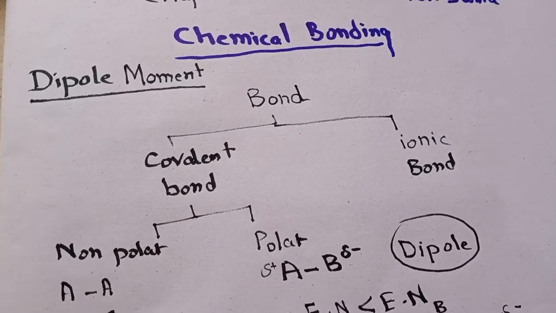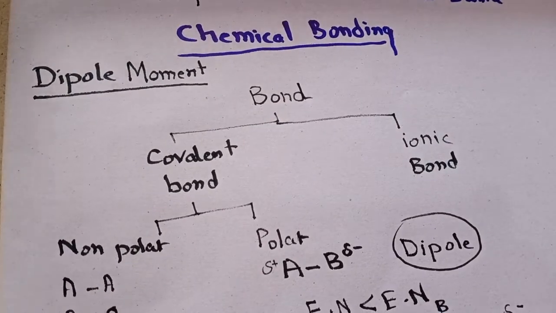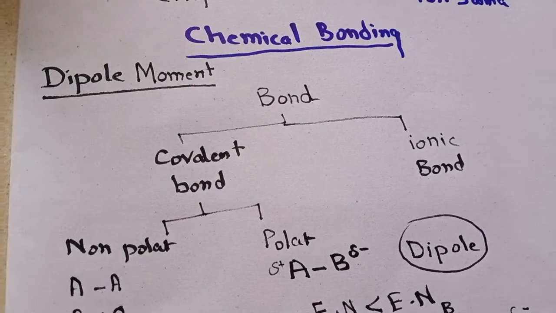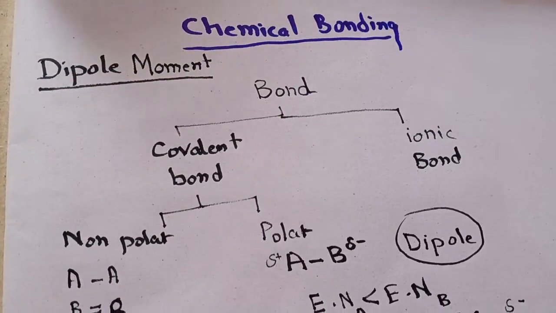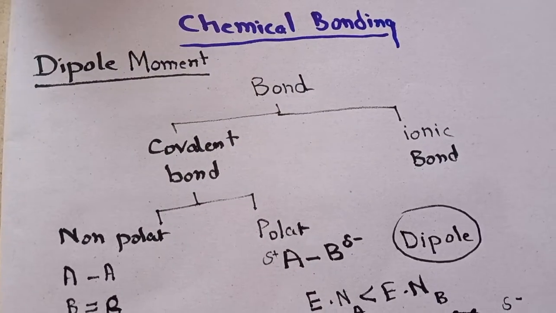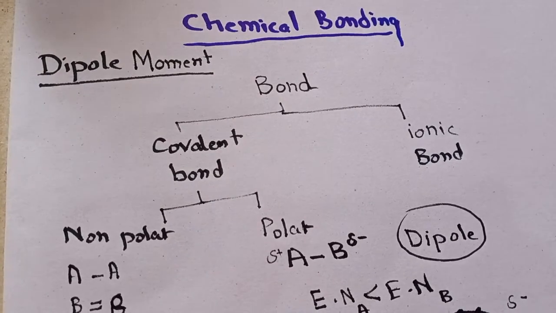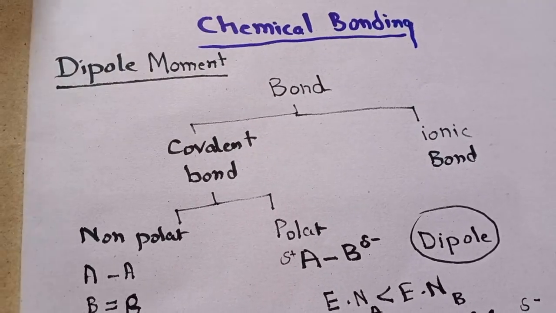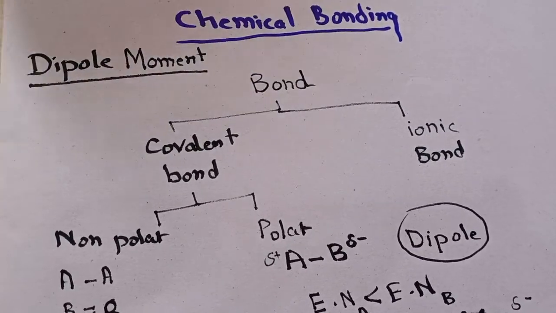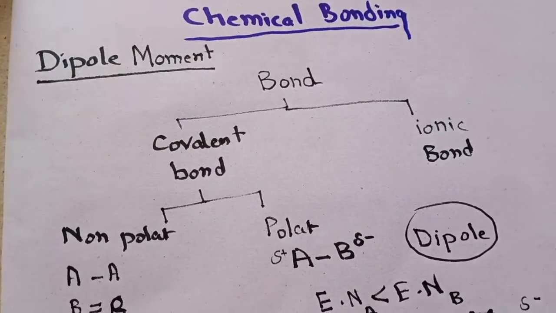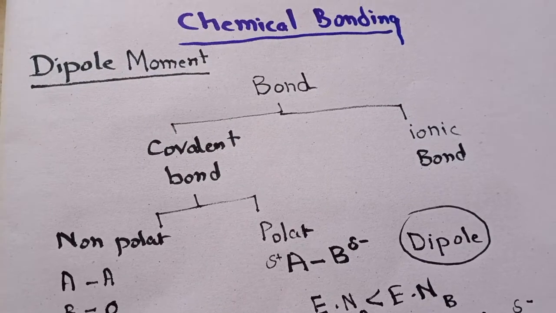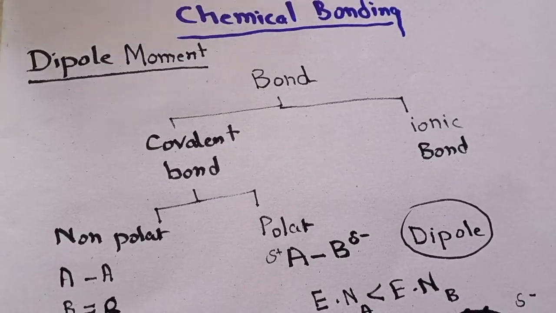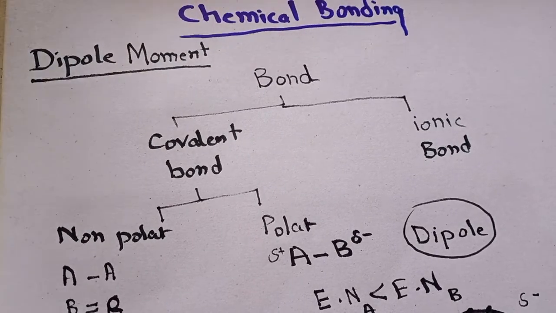Why does an element form a bond? Because it wants to become stable. How will it become stable? These elements become stable when they attain the configuration of noble gases, which means when they get 8 electrons in their valence shell.